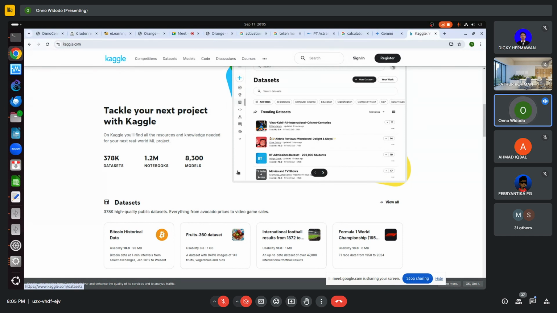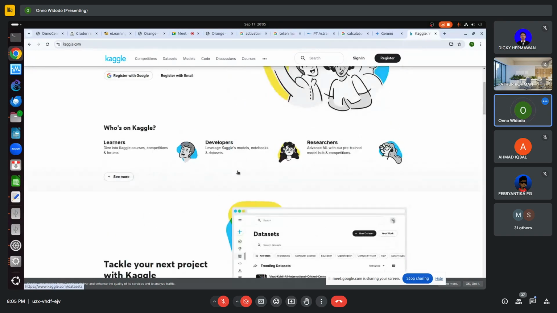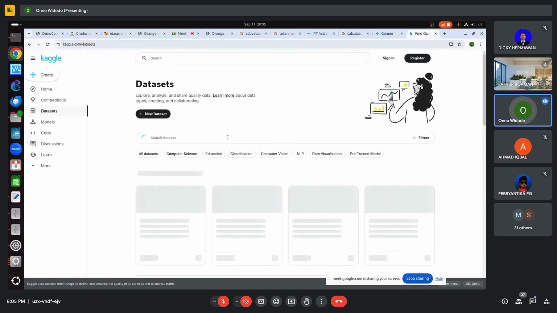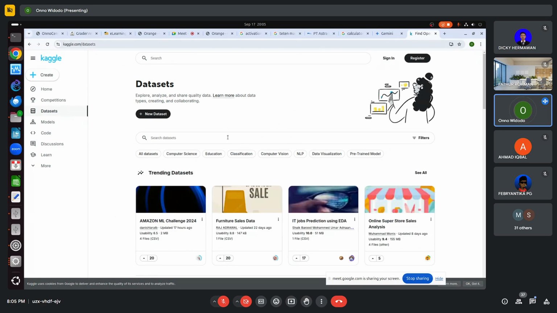But if we want to get some new results, Kaggle can be used for testing, but for the actual publication, better we use our own data.